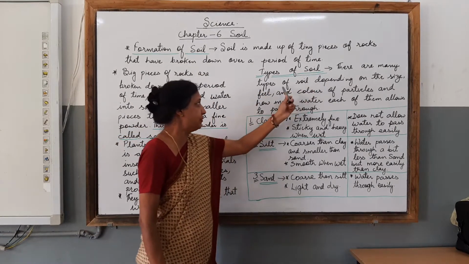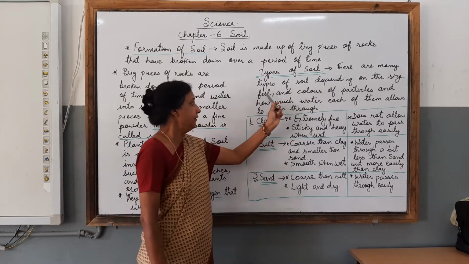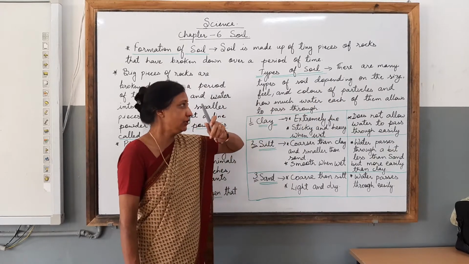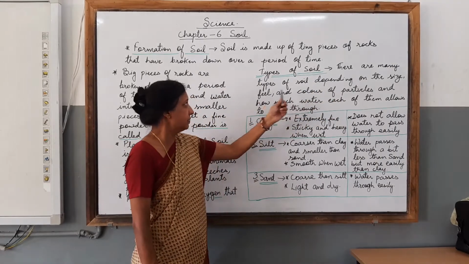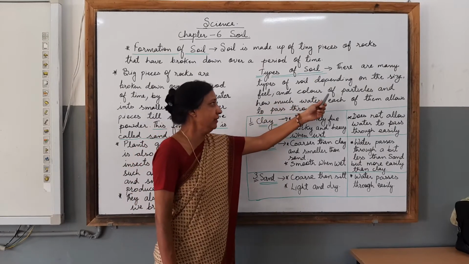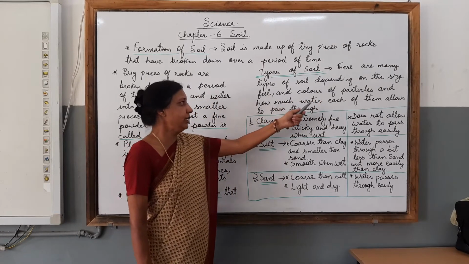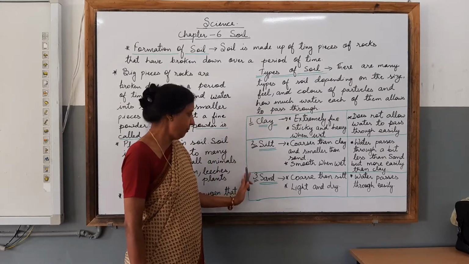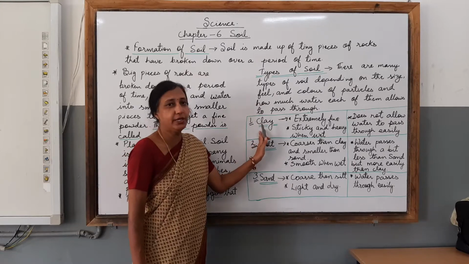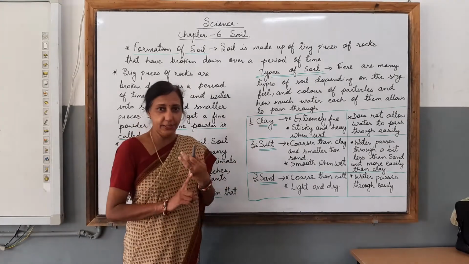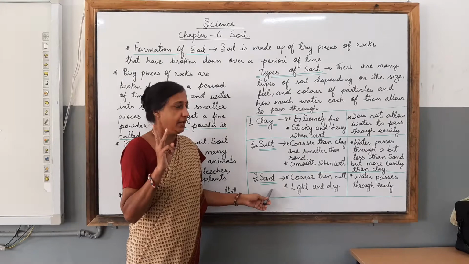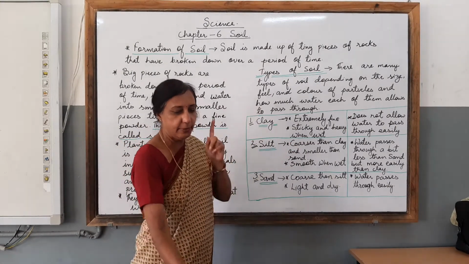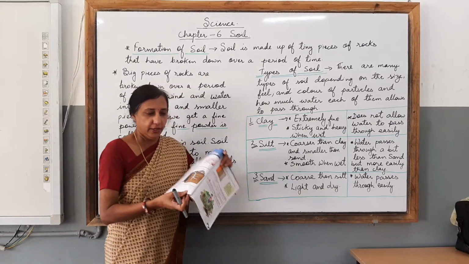Children, there are many types of soil depending on the size, feel and color of particles. What all things will you learn, children? The size of the soil, the feel and color of the particles, and how much water each of them allows to pass through. So children, here we are going to know about three kinds of soil. First one is clay, second one is silt, third one is sand. And you will be knowing about their features from the table given in the textbook here.